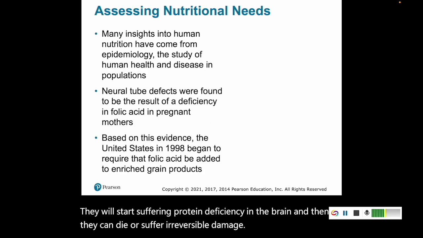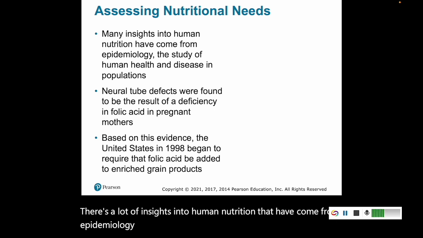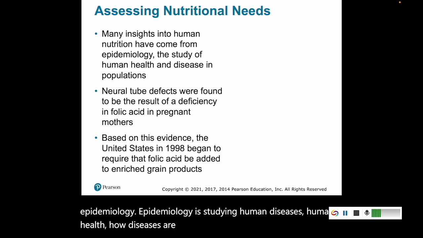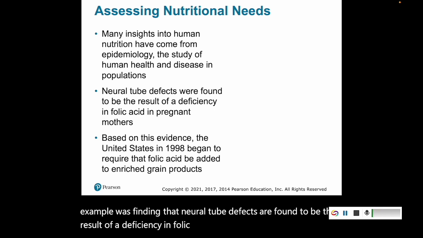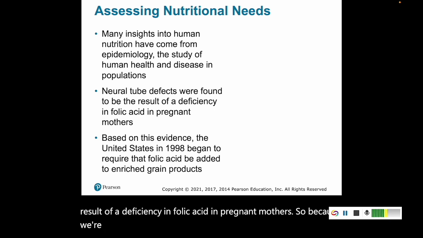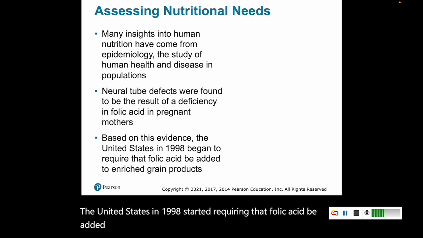There's a lot of insights into human nutrition that have come from epidemiology. Epidemiology is studying human diseases, human health, how diseases are occurring across a population. One example was finding that neural tube defects are the result of a deficiency in folic acid in pregnant mothers. Because we were seeing that those neural tubes weren't closing properly, the United States in 1998 started requiring that folic acid be added to enriched grain products.